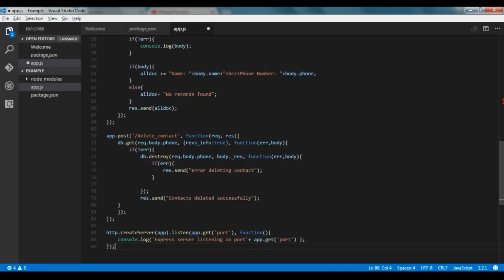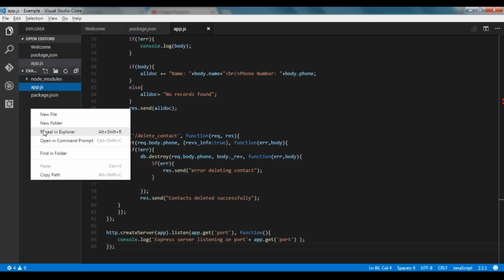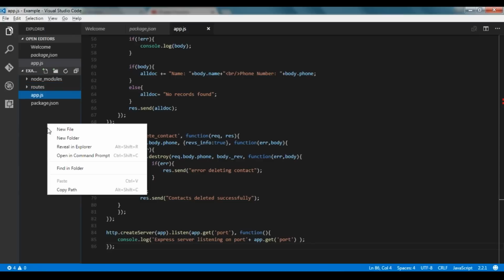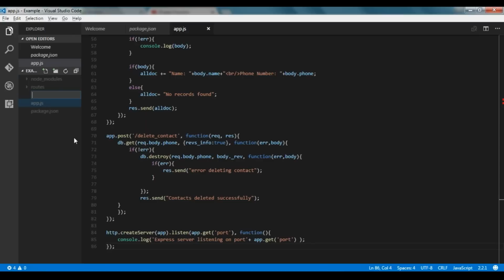Now as we have almost created our app.js file, we are going to create two folders inside our project. The first folder is routes as we specified, and the second folder is views.